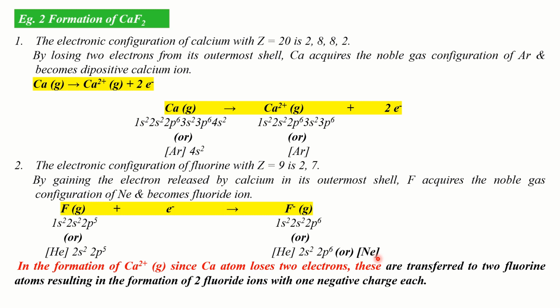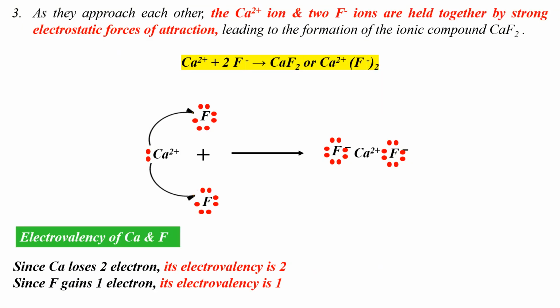Now in the formation of Ca2 plus, since calcium loses 2 electrons, the 2 electrons are transferred to 2 fluorine atoms, resulting in the formation of 2 fluoride ions with 1 negative charge each. When the positively charged calcium 2 plus ion approaches the 2 negatively charged fluoride ions, F minus ions, they are held together by strong electrostatic forces of attraction, leading to the formation of the ionic compound CaF2, calcium fluoride.